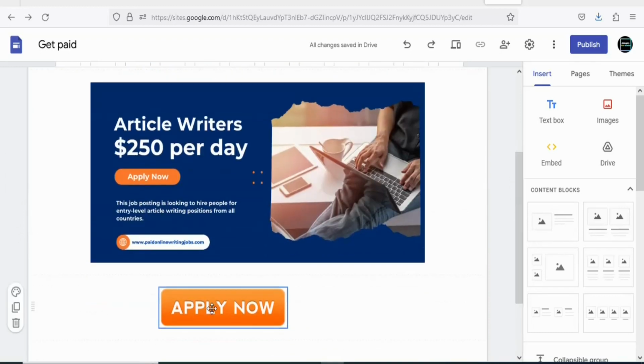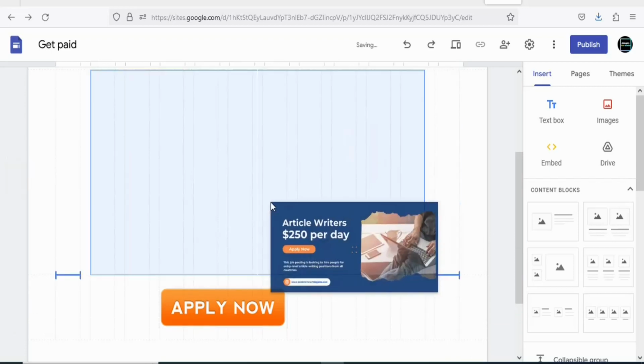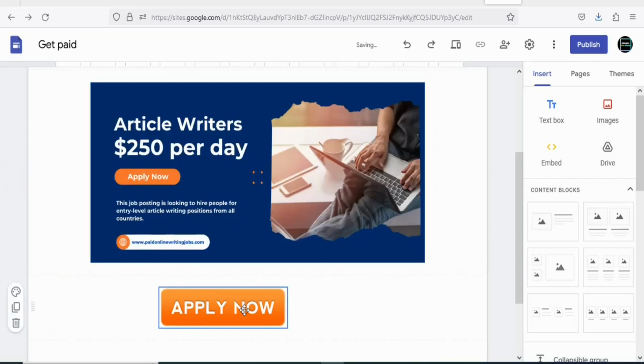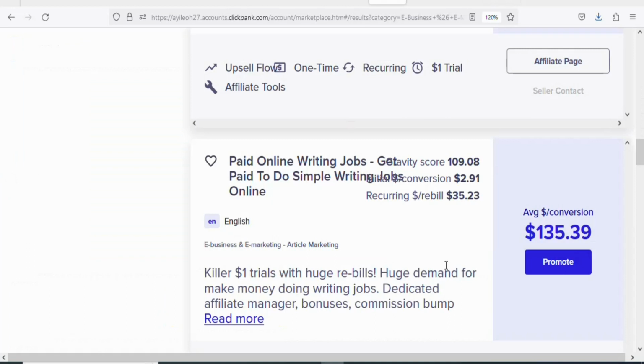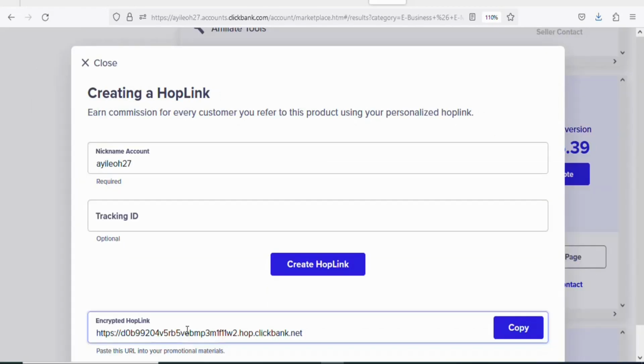So now once you have your apply now button, the next step is that you are going to insert your affiliate link into it, so that when people click on it, they can be directed to the product. So you are going to come back on Clickbank. Once you come back on Clickbank, you are going to click right here, promote, so that you can get your affiliate link. Once you click on promote, click on create hub link. Once you click on create hub link, you can see this is your unique affiliate link. So anytime people buy the product through this link, you are going to earn a commission.